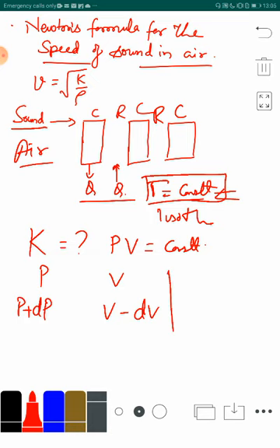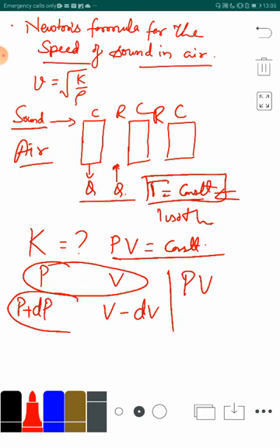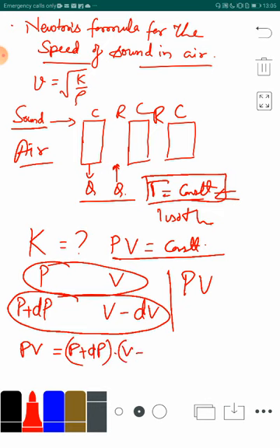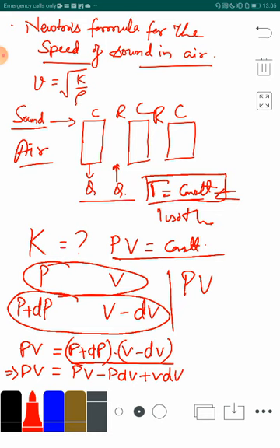Boyle's law simply says that the product of P and V will be constant. So at an initial point, the product of pressure and volume will be equal to the product of pressure and volume at any other point of time. So PV will be equal to P plus dP multiplied by V minus dV. When we simplify this, on the left hand side it is PV, and on the right hand side we get PV minus P dV plus V dP minus dP dV.